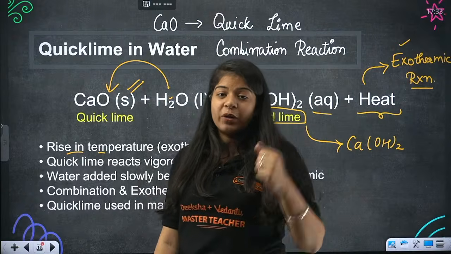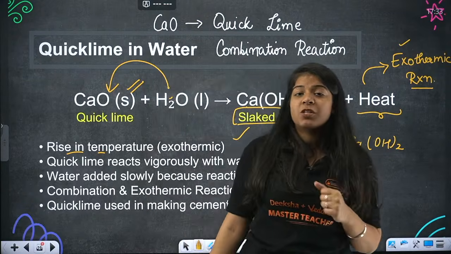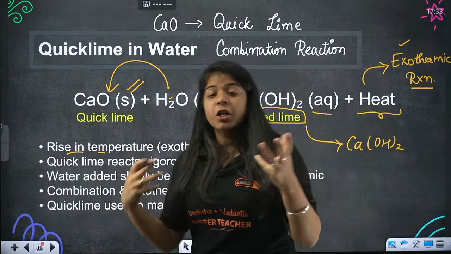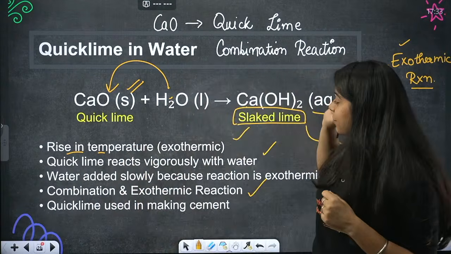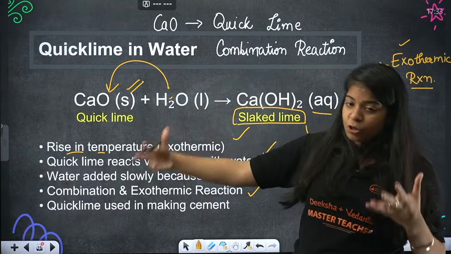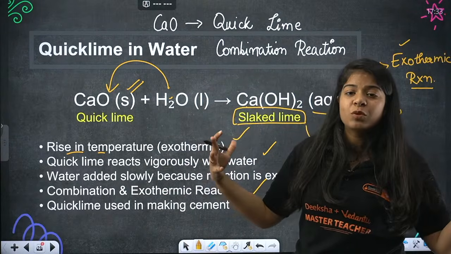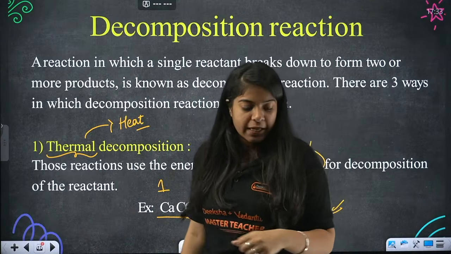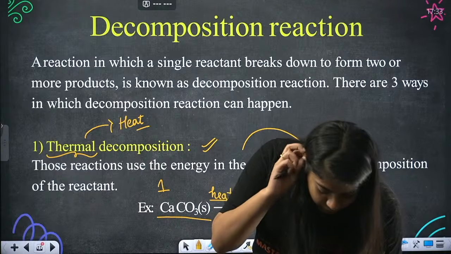Then we studied quicklime in water. CaO plus H2O gives Ca(OH)2 plus heat. Again, it is exothermic. It is used in cement making. We add the water slowly. Quicklime vigorously reacts with water. Then there is a rise in temperature, obviously, because heat is generated.